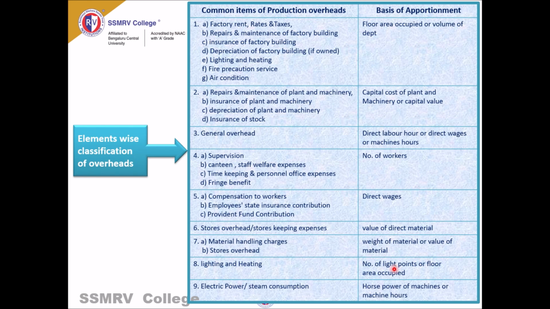Lighting and heating will be according to how many light points there are, or floor area occupied. And the last one is electric power, which will be according to the horsepower of machines or machine hours. So these are the elements according to which overheads can be classified.